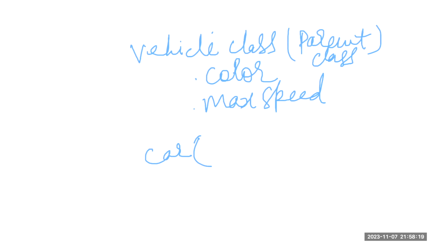Instead of writing it, I will write inside this parenthesis, I will derive the features. This is a child class of which? Vehicle class.